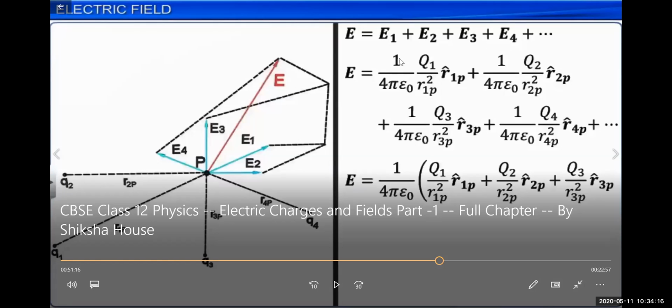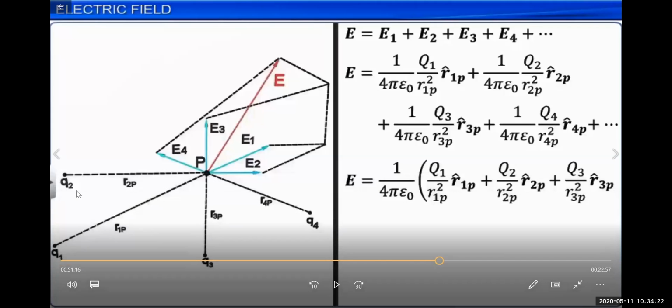Now here is another charge particle q2, and we have to find the electric field at point P due to the q2 charge particle. Again we use the same formula: 1 upon 4 pi epsilon naught, q2 upon the square of the distance from point P to q2, that is r2p squared, and the direction of the vector r2p cap.